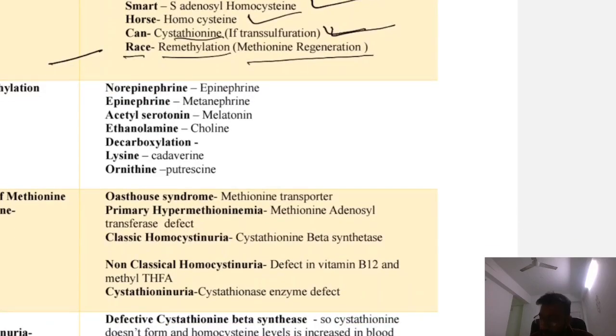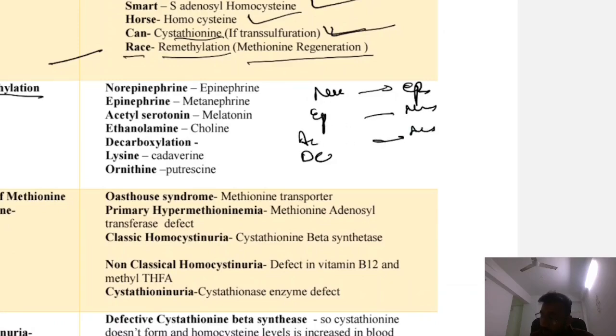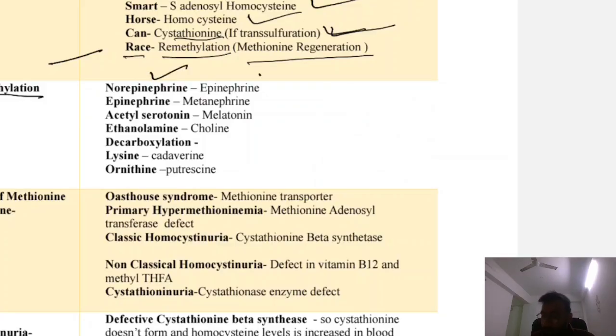Okay. Now the transmethylation reactions: norepinephrine is converted to epinephrine, epinephrine to metanephrine, acetyl serotonin to melatonin. Decarboxylation reactions: lysine to cadaverine, ornithine to putrescine. Just remember the names: if you add CH3 to norepinephrine, epinephrine is formed, and if you add CH3 to epinephrine, metanephrine is formed. So these are the transmethylation reactions.